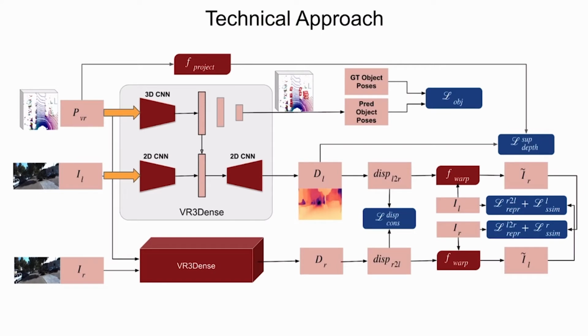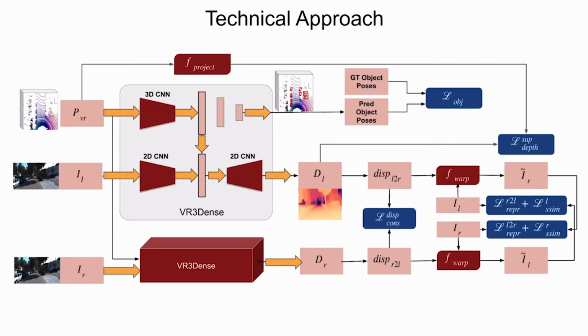In our approach, we first voxelize the point cloud and pass it through a 3D CNN to extract spatial point features. Simultaneously, we pass the left image through another 2D encoder-decoder convolutional neural network. We then concatenate the spatial point features extracted from point clouds to the latent vector of the dense depth reconstruction network, which is then decoded to output a dense depth map. At the same time, for final pose estimation, a set of fully connected layers are used to take in spatial features and regress object class and pose.